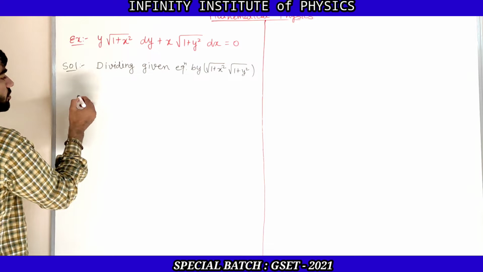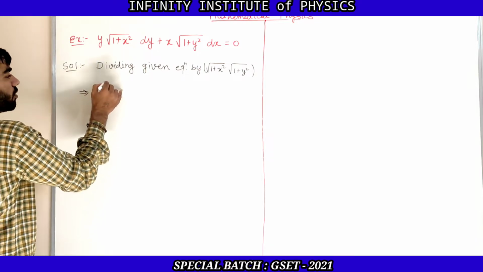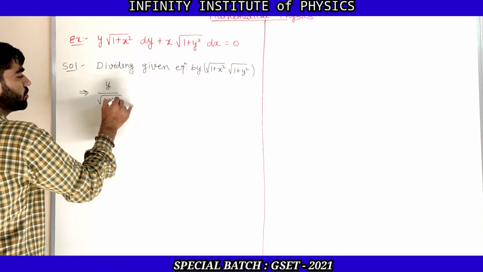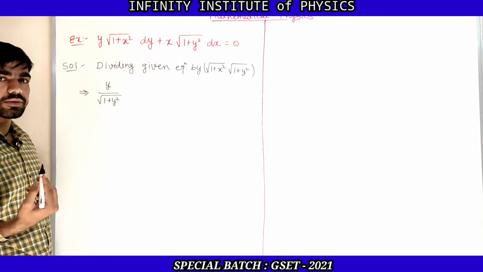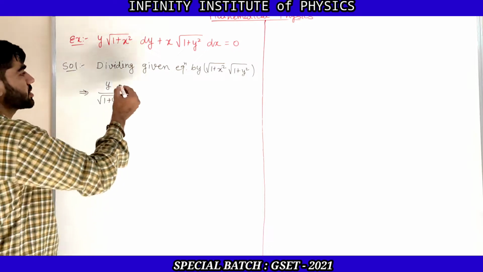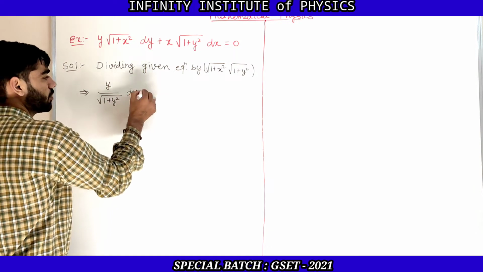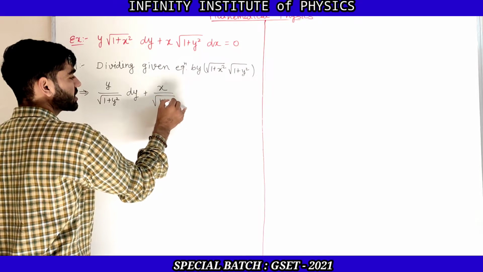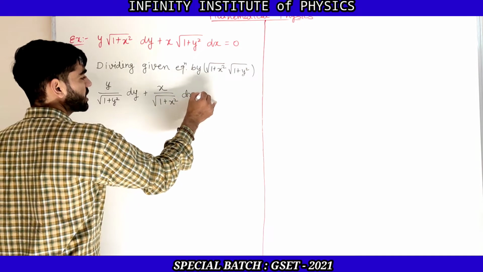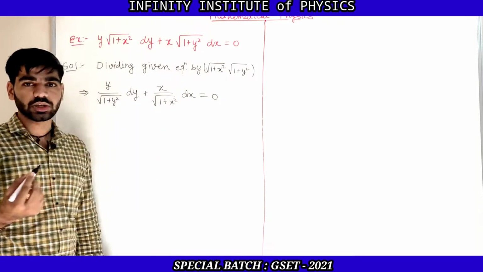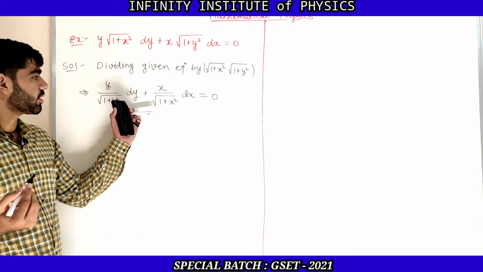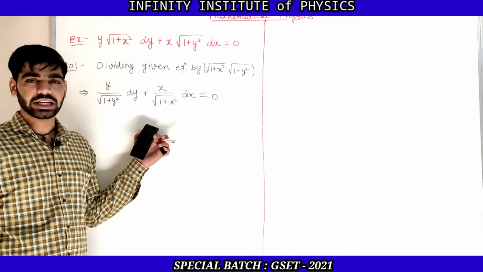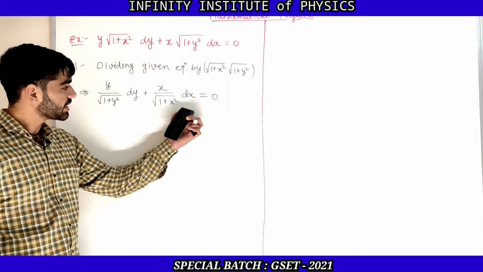Now that equation converts into the form y upon square root of 1 plus y square dy plus x upon square root of 1 plus x square dx is equal to 0, because the square root of 1 plus x square and square root of 1 plus y square cancel out.